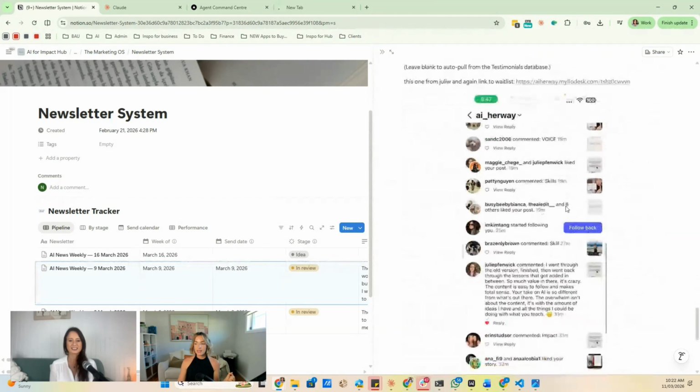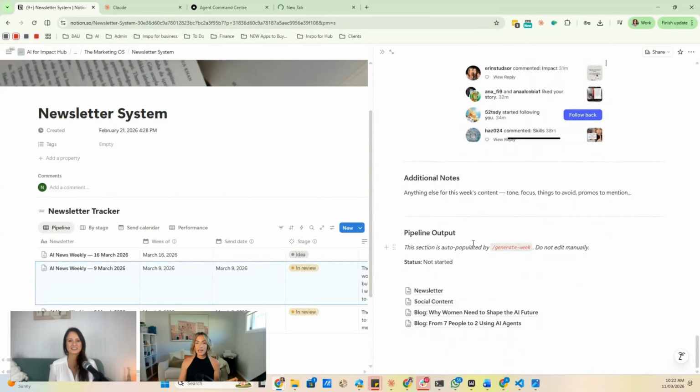And what happens is they take all this content and they produce not only this week's newsletter fully written out, but they also recreate it into 2 blogs for my website that are around the key and most controversial opinionated topics that I raised in the newsletter. And then they also create all of my social media content. So that is my story scripts, my reel scripts, and also my captions.